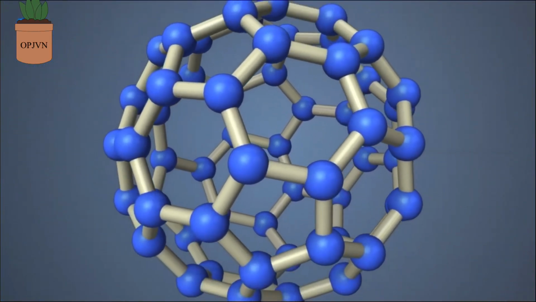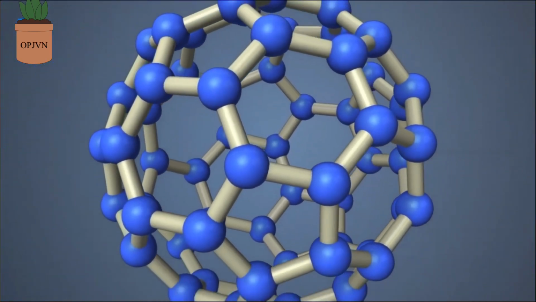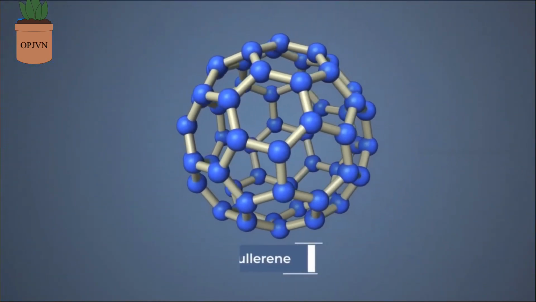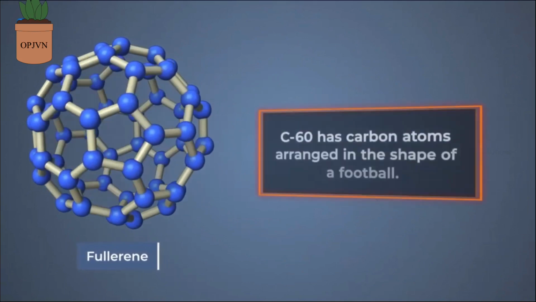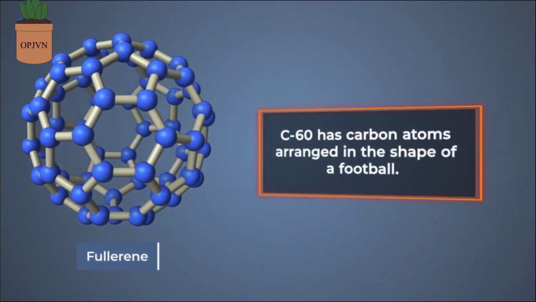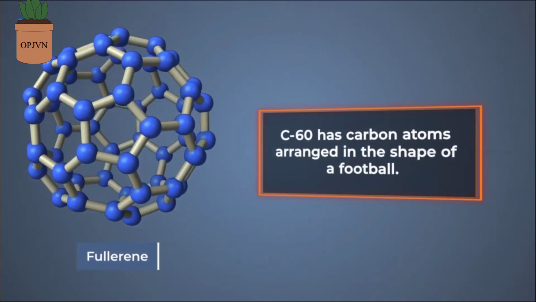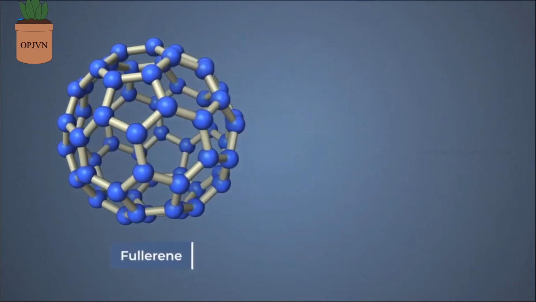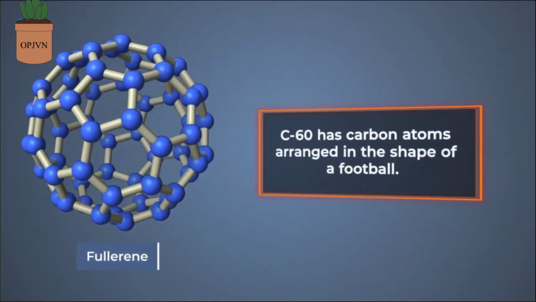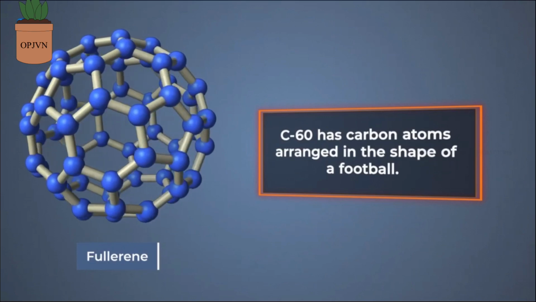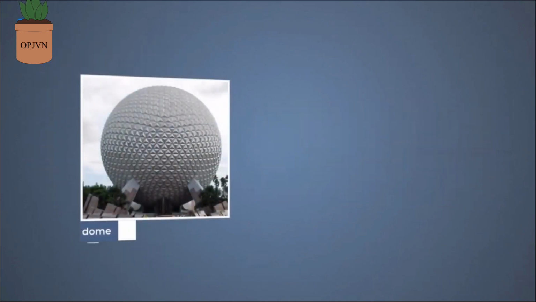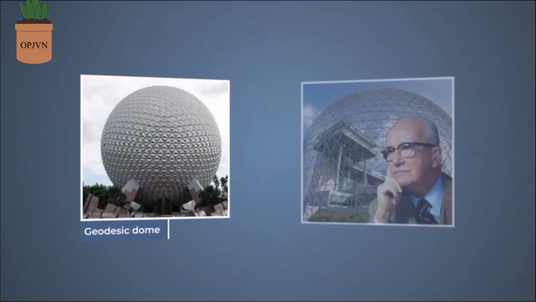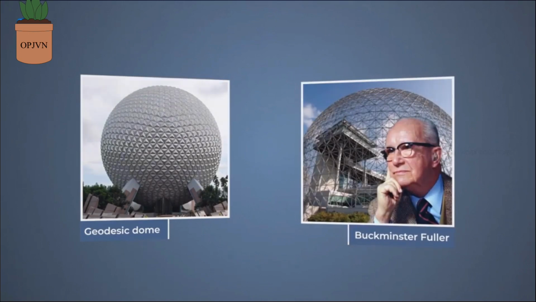Next, let us see fullerenes. Fullerenes are another allotropic form of carbon. C60 has carbon atoms arranged in the shape of a football. Since it looks like a geodesic dome designed by US architect Buckminster Fuller, the molecule is named fullerene.